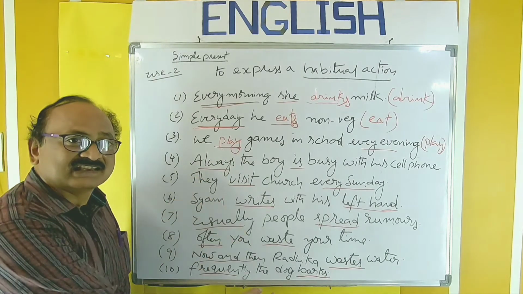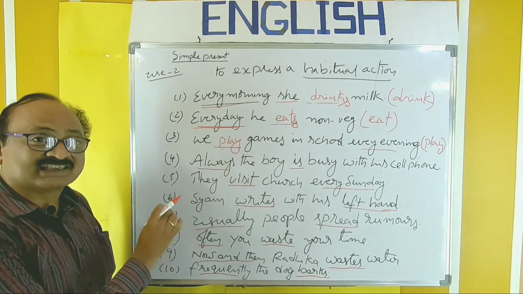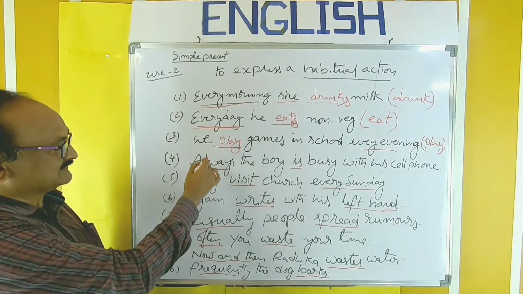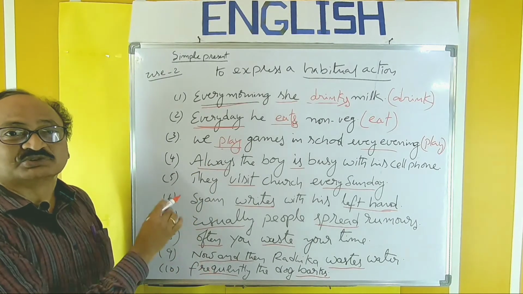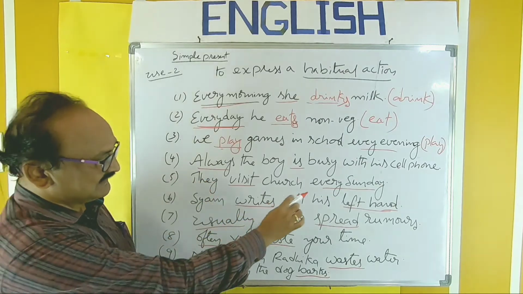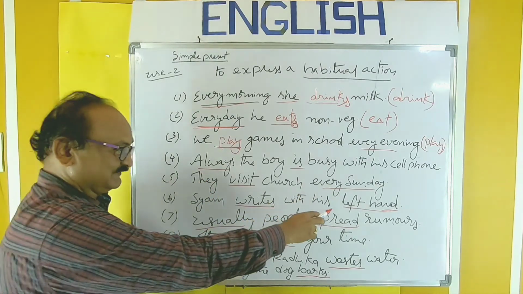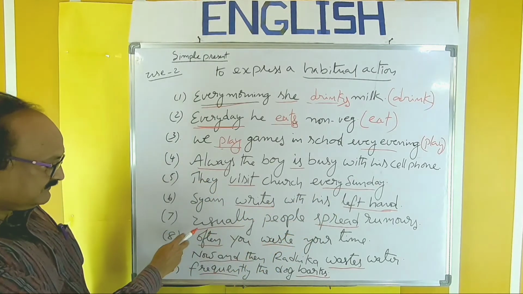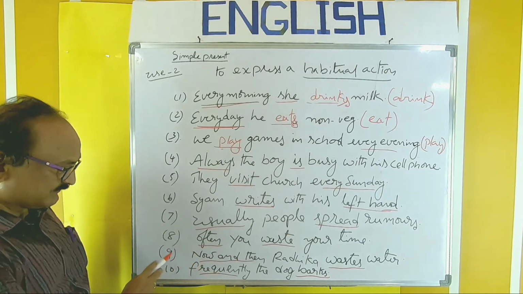So in all the examples, you should observe the key word. All these are the words called key words to recognize the tense. That is simple present. Always, every Sunday, left hand, usually, often, now and then, frequently.